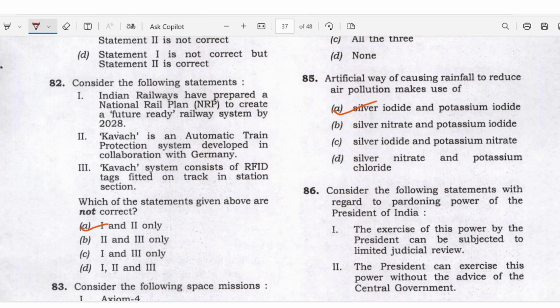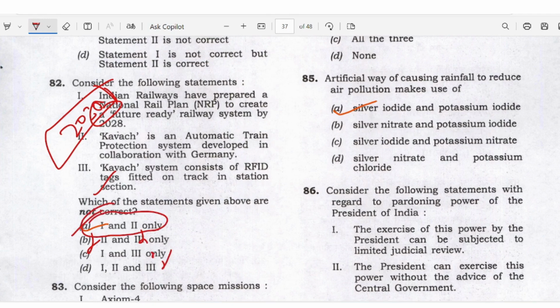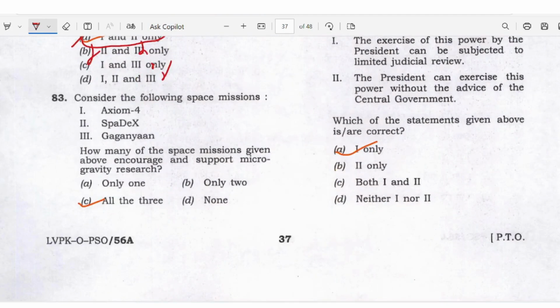Indian Railways has prepared a national railway plan to create a future-ready railway system by 2028. It is 2030, right? So on the basis of that, you can eliminate this one. Kavach is an automatic train protection system developed in collaboration with Germany. Kavach system consists of system type flag on the traction section. This would be right. So answer 1 and 2. This question is on the elimination method. Statement 3 we already know, right? Radio frequency technology. Exam 4, space rates.